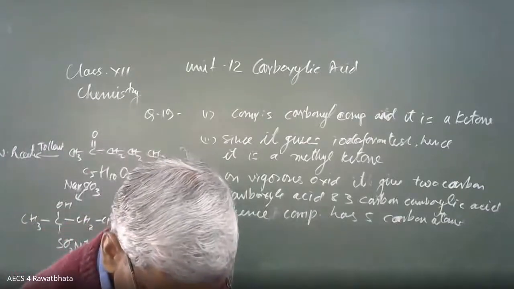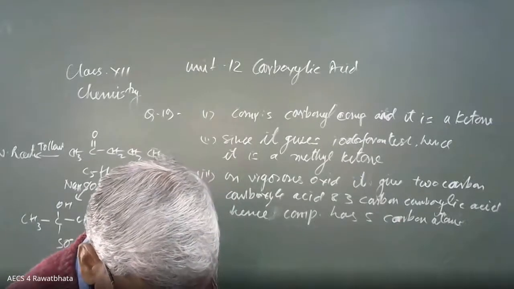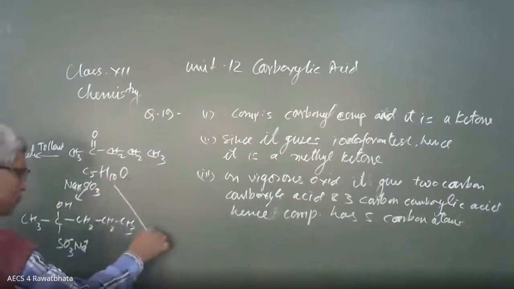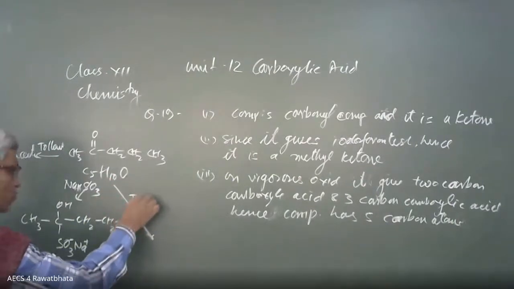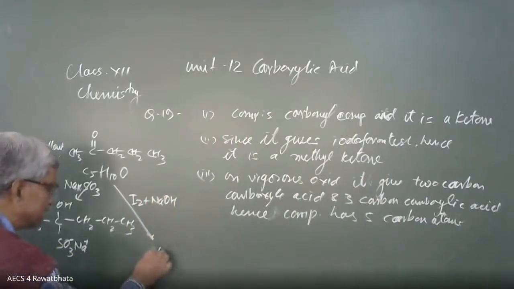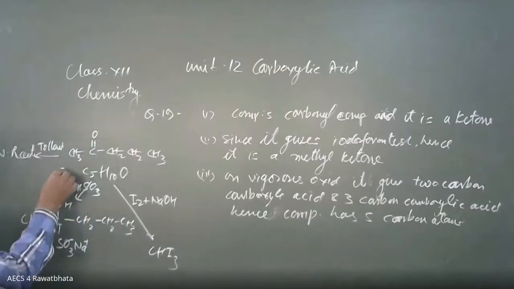And the next: it gives a positive iodoform test. It combines with I2 and NaOH to form CHI3, and this carbon is involved in that CHI3.